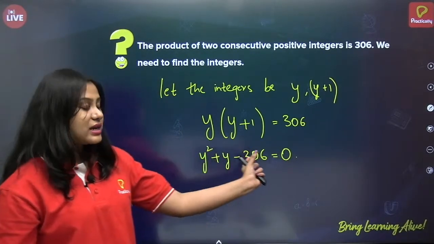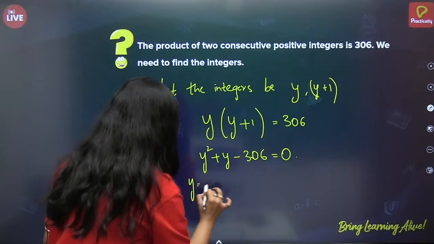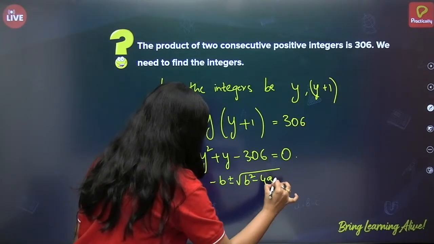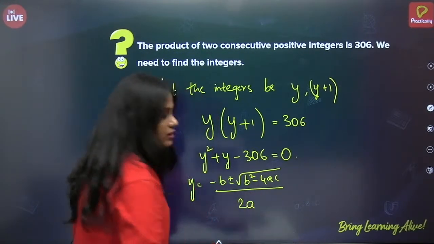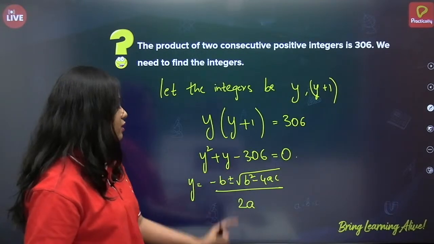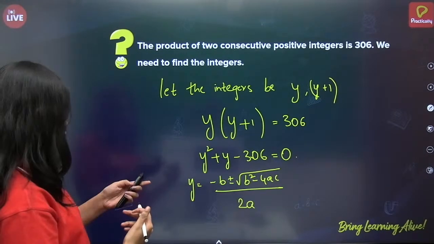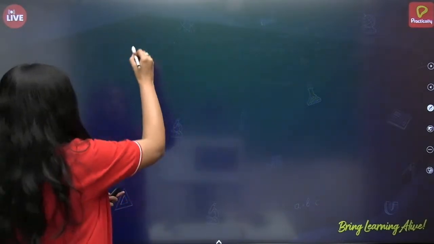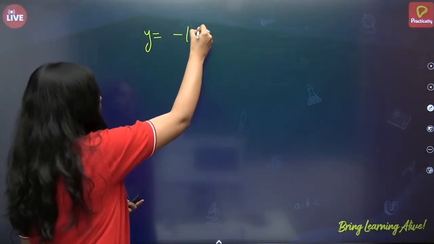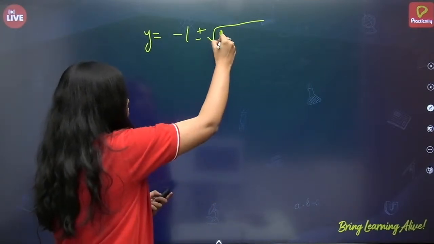So instead of factorizing 306, we'll proceed with the quadratic formula. y is equal to minus b plus or minus under root b square minus 4ac by 2a. Let's substitute a is equal to 1, b is equal to 1, c is equal to minus 306. So y is equal to minus b, b is 1, so minus 1 plus or minus under root b square, again 1 square.